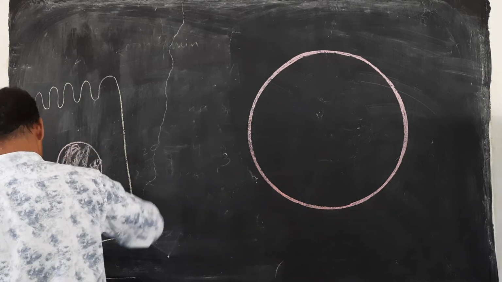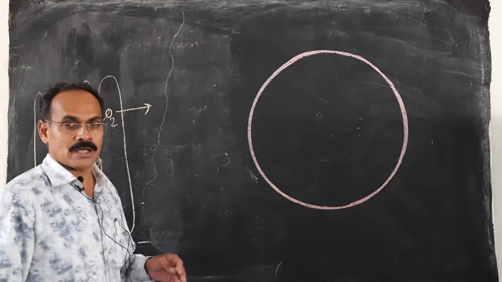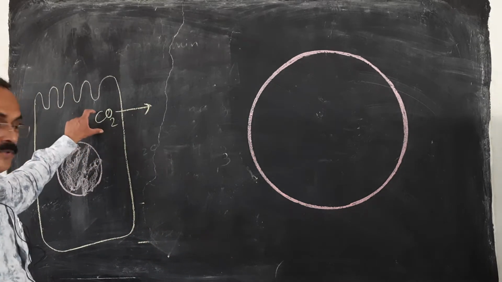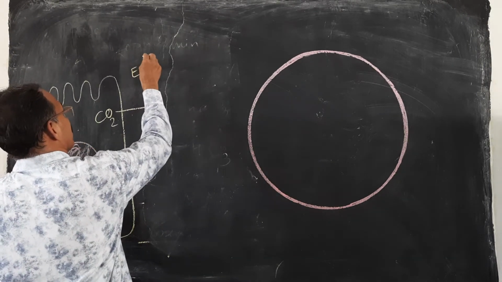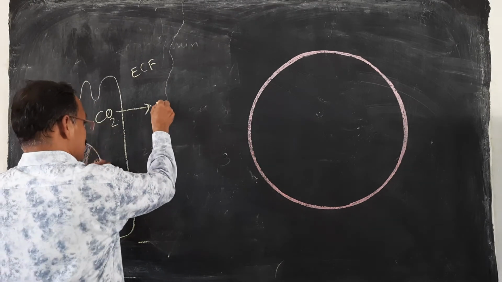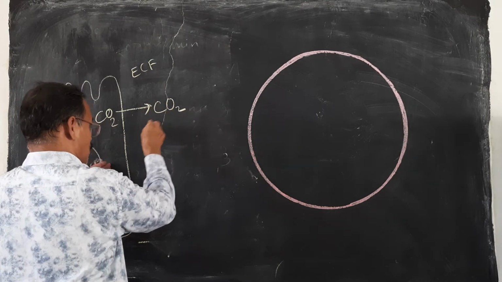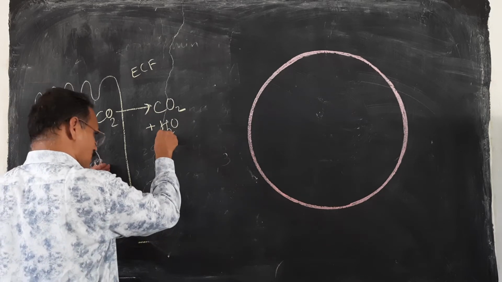Whatever CO2 is produced diffuses into the protoplasm as well as into the extracellular fluid, and there CO2 dissolves into water molecules.